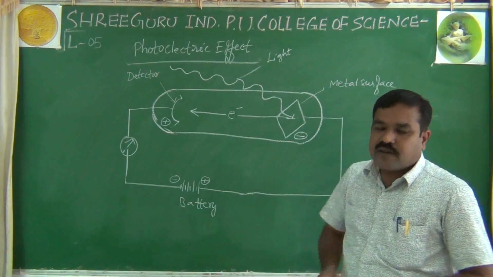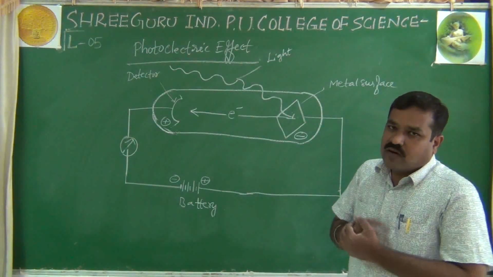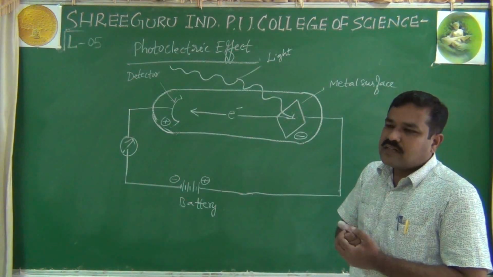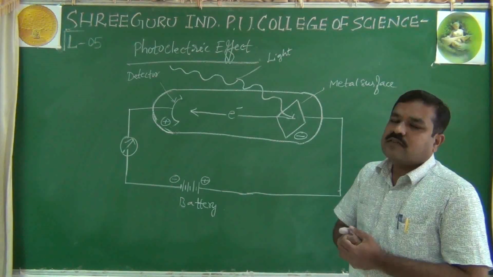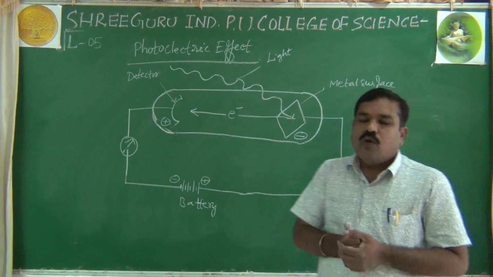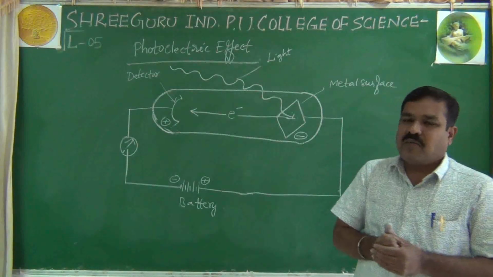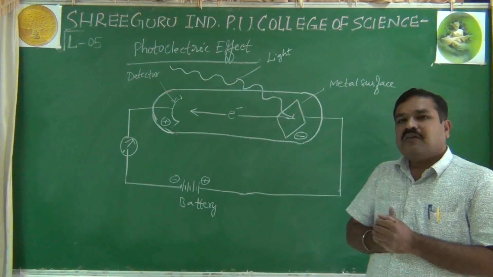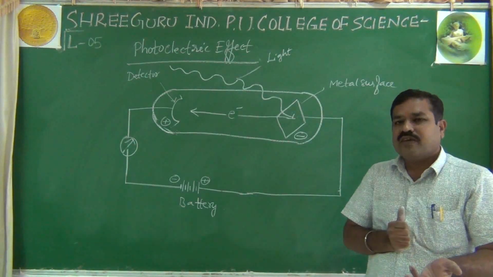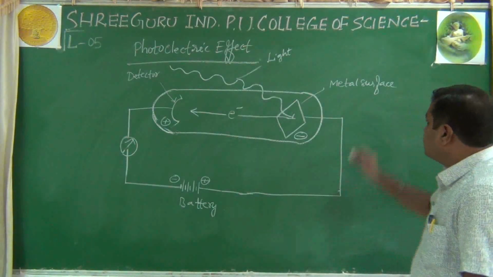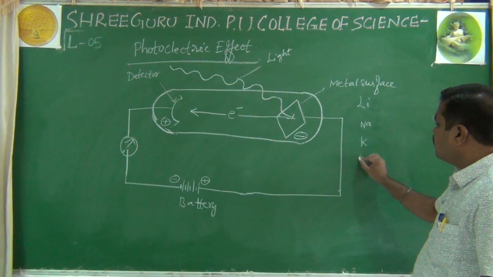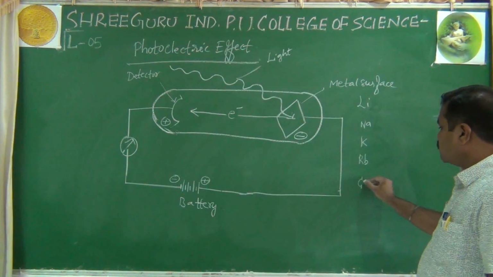Generally, this photoelectric effect is exhibited by metals, especially alkali metals. Alkali metals, or in general metals with lower ionization energy, or to be more precise, lowest ionization energy. ನೋಡಿ ಯಾವ ಮೆಟಲ್ಸ್ಗೆ lower ionization energy ಇರುತ್ತೆ, electrons are easily ejected from the metal surface. ನೋಡಿ ಫಾರ್ ಎಕ್ಸಾಂಪಲ್ ಈಗ ಜನರಲಿ ತಗೊಂಡಾಗ ಲಿಥಿಯಂ, ಸೋಡಿಯಂ, ಪೊಟ್ಯಾಸಿಯಂ, ರುಬಿಡಿಯಂ, cesium.